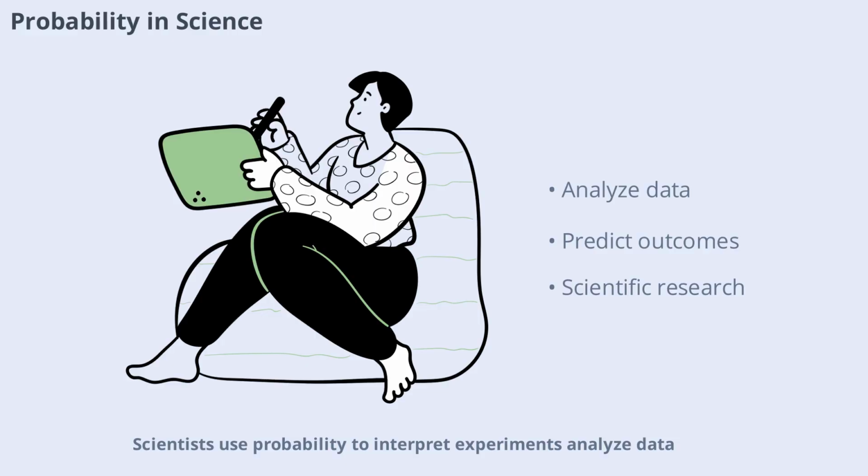Scientists use probability to interpret experiments, analyze data, and make predictions. From genetics to physics, probability helps researchers understand patterns and draw reliable conclusions. Mastering probability is a key skill for anyone interested in science.